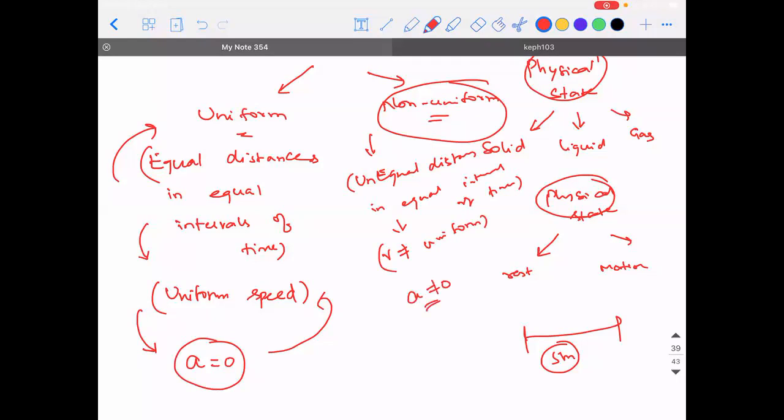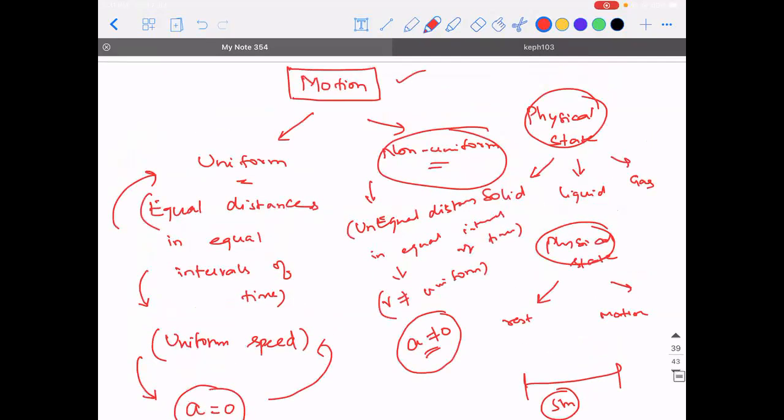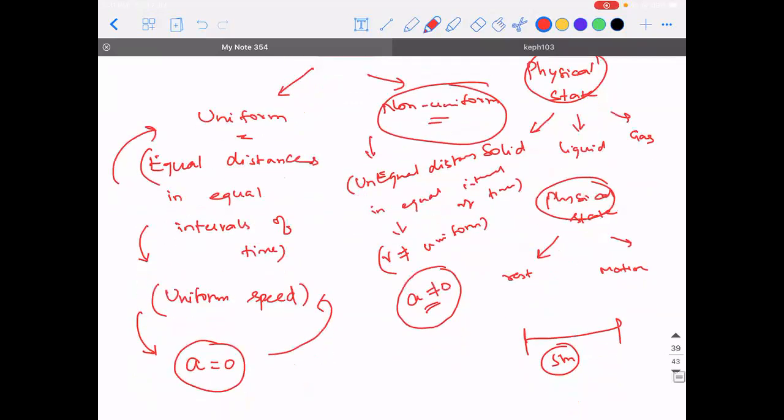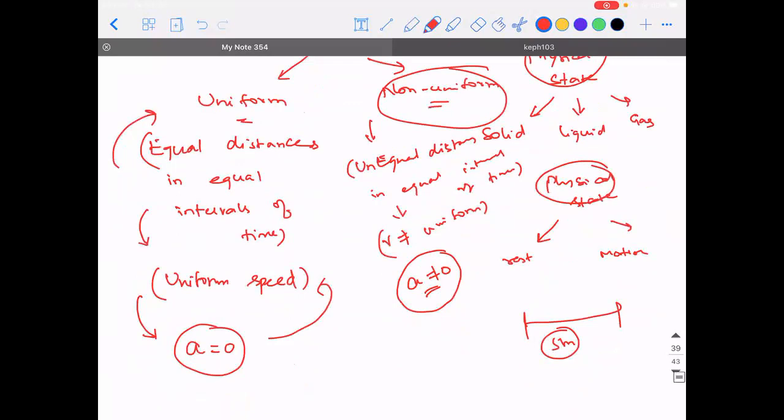This kind of motion is called non-uniform motion, but there is a high confusion that is possible. Non-uniform motion doesn't mean there is no uniform acceleration. I only told that acceleration cannot be 0. Guys, I hope I'm clear with this. There's a very important point, listen to this carefully again. For motion, I classified it into uniform and non-uniform. Under non-uniform motion, we came to a conclusion that the acceleration is not 0.